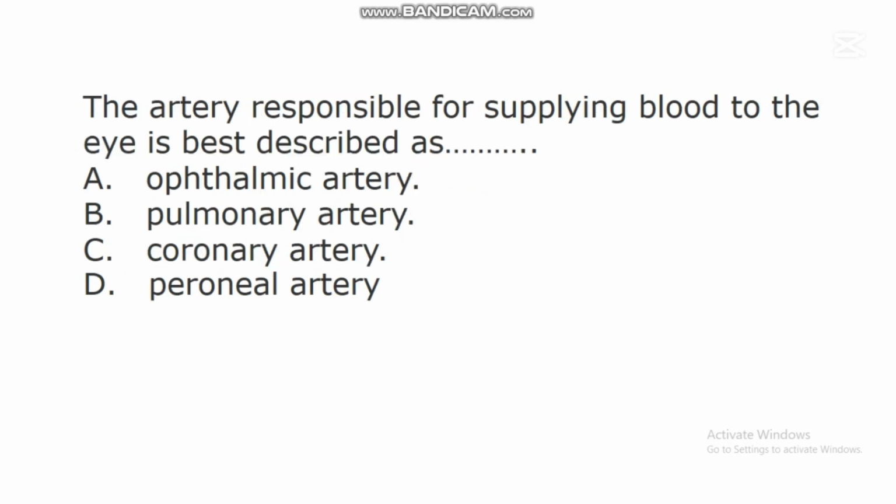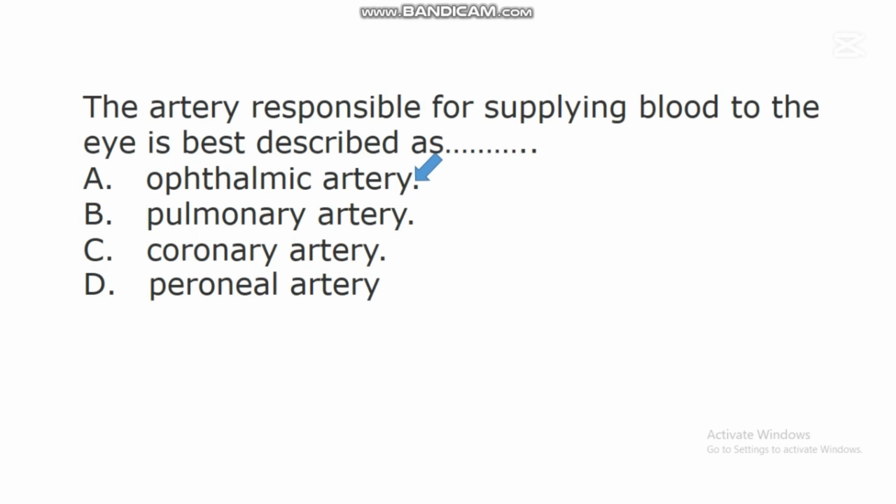The next question says, the artery responsible for supplying blood to the eye is best described as dash. A. Ophthalmic artery. B. Pulmonary artery. C. Coronary artery. D. Peroneal artery. In this question, the correct answer is A. Ophthalmic artery. Ophthalmic artery is an artery that is responsible for supplying blood to the eye.